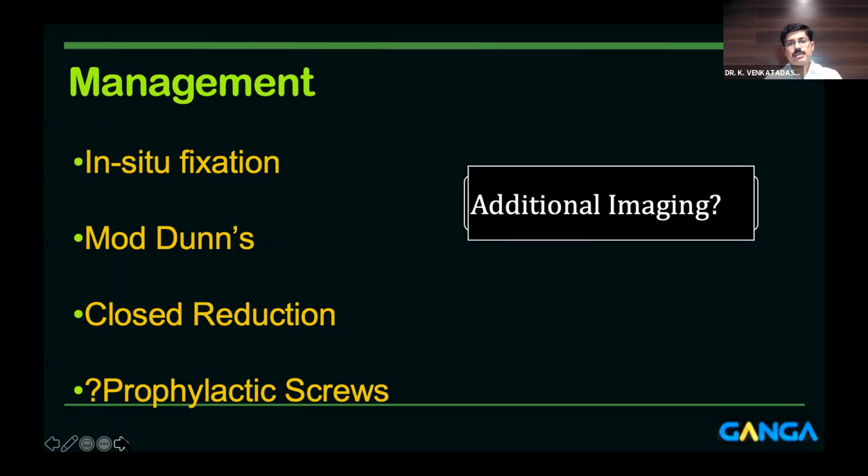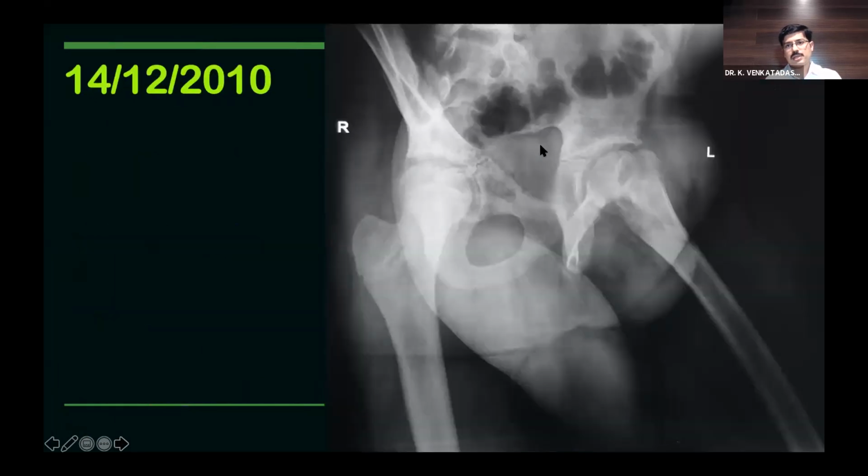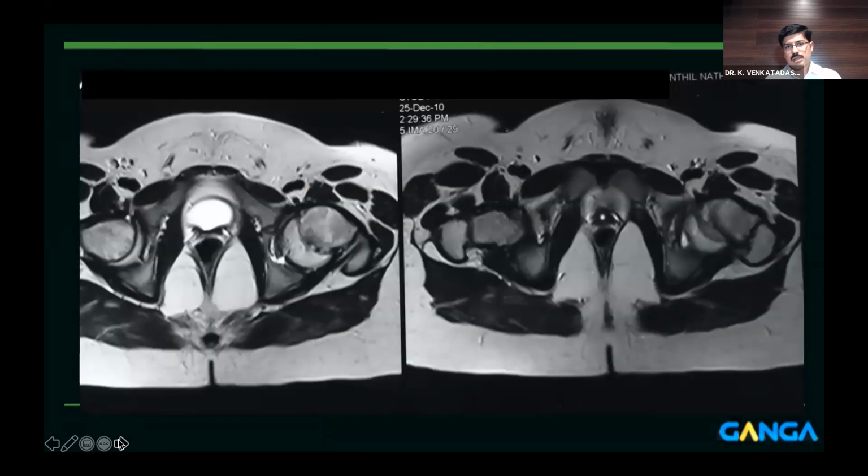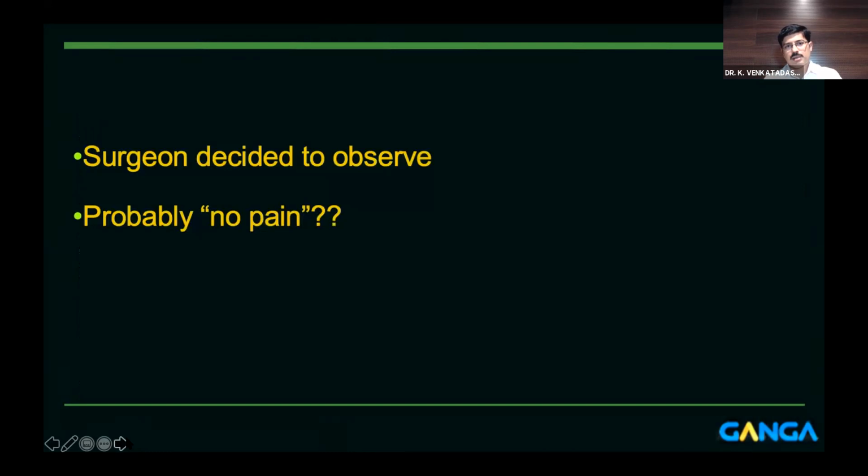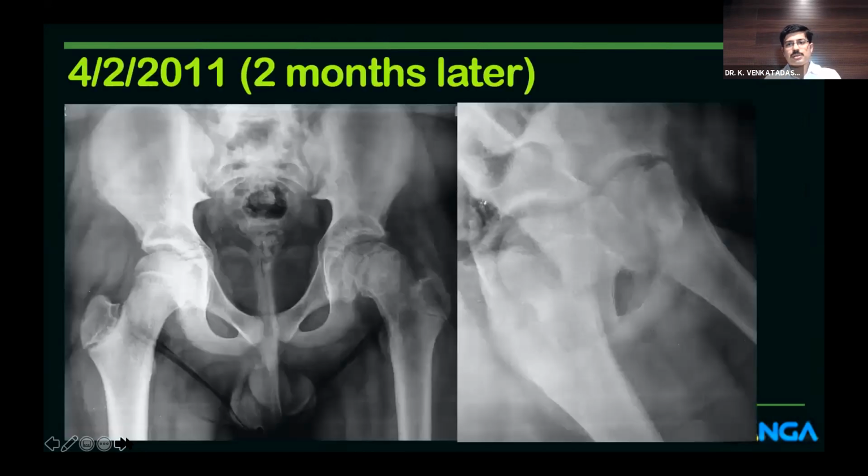So do you need additional imaging here? No doubt you need a lateral view, and this was the lateral view. The surgeon did a lateral view also, and he did an MRI also for this patient. So you can see how much is the slip here. This is the neck here, and this is the epiphysis. So it's almost a 90-degree deformity. And the surgeon told that the child is not having any pain, so no need to do anything at present. So observation was the treatment offered for this child.